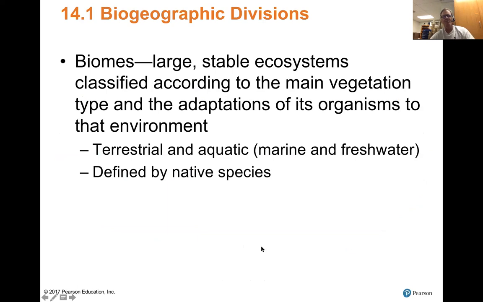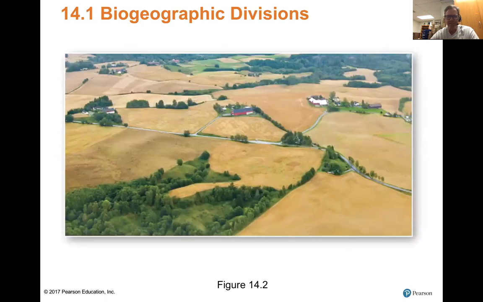Now, biomes are large, stable ecosystems. They're classified according to the main vegetation type and the adaptations of their organisms to that environment. And there are 2 main ones, the terrestrial and the aquatic. And in the aquatic, there's marine and freshwater. And biomes are defined by their native species.